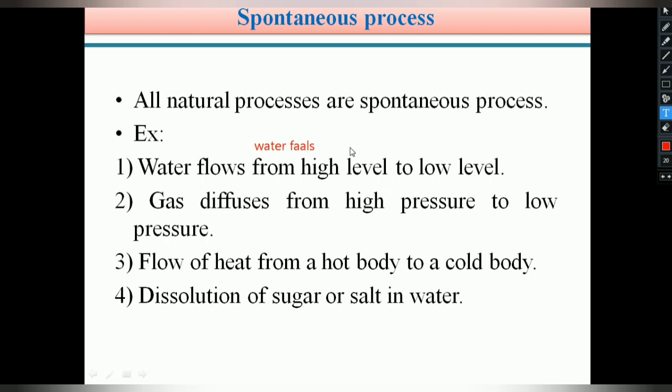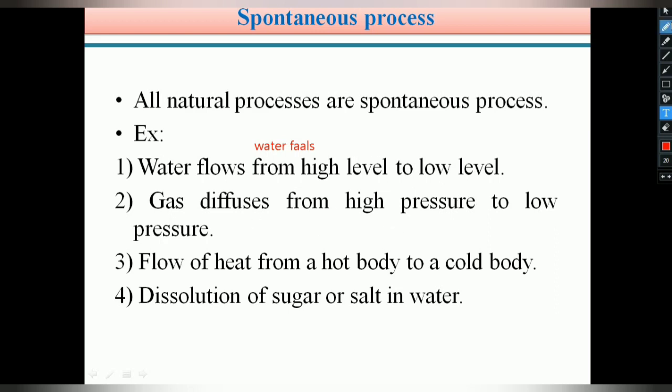The water which is coming to the tap is from the water tank. That water tank should be at a high level, or upper level. Generally water flows from high level to low level. It is a natural process. We do not give any external energy or external support. And similarly we can see one more example.